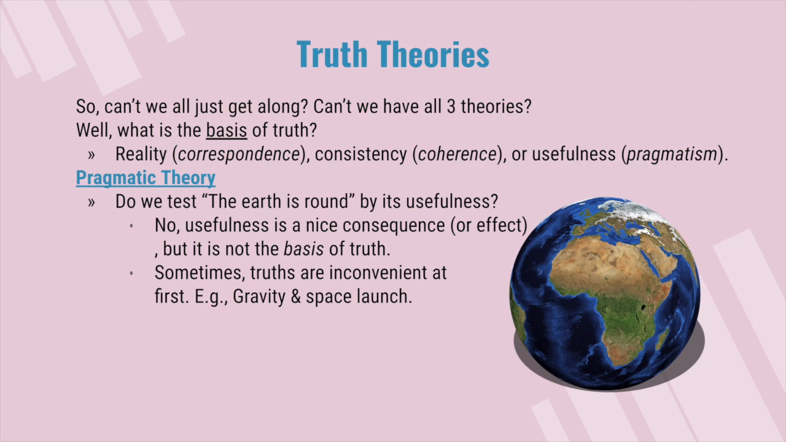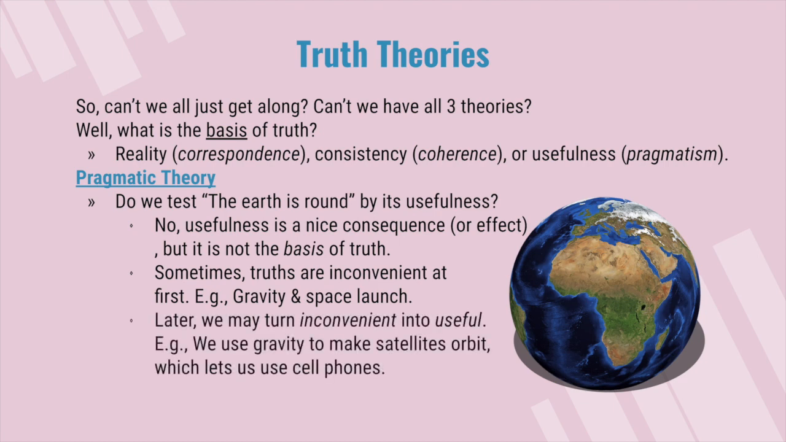Gravity is kind of in the way, right? It's an obstacle to be overcome when you're trying to launch a rocket into outer space. Later, we may turn inconvenient actually into useful. For example, we use gravity to make satellites orbit, which lets us use cell phones, for example. But in the end, we're asking what makes it true. The truth comes from its correspondence to reality, not its usefulness.